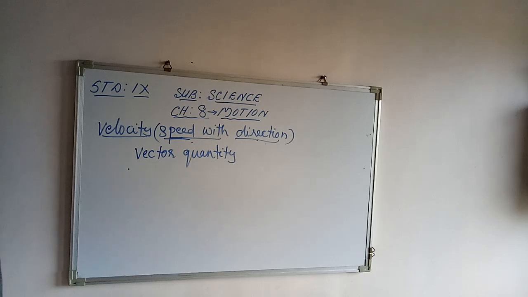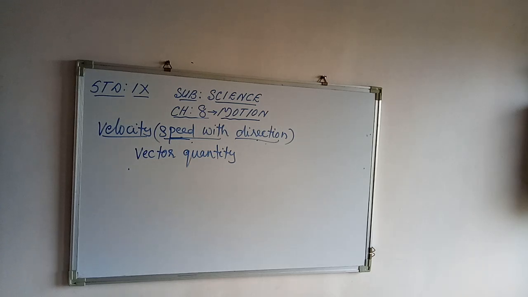If the velocity of the object is changing at a uniform rate, then the average velocity is given by the arithmetic mean of the initial velocity and the final velocity over the given period of time.